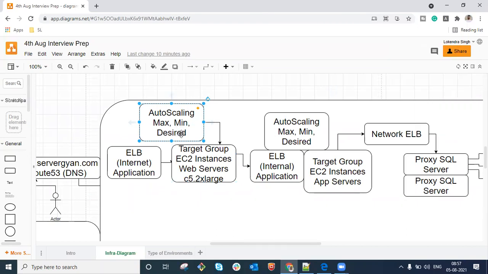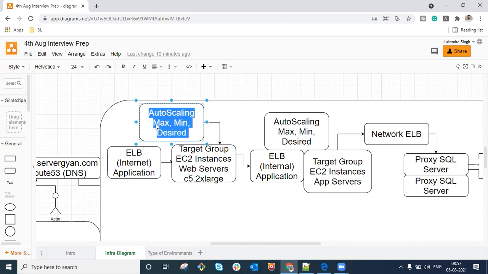Desired, we might have a little extra or maybe equal to minimum, and the maximum number should be defined maybe like 20 to 30% extra traffic we can expect. So let us say if minimum is 10, maximum should be kept at 15 here, because that will be based on the auto scaling group rules which you are going to place in your auto scaling group, right? So before declaring the number of servers within your environment, we have to ensure that based on load testing use cases, we define the minimum, maximum and desired servers here, right? Are we clear with this?